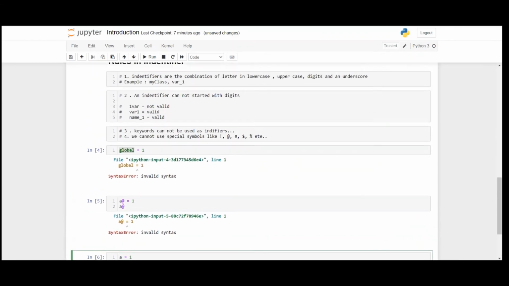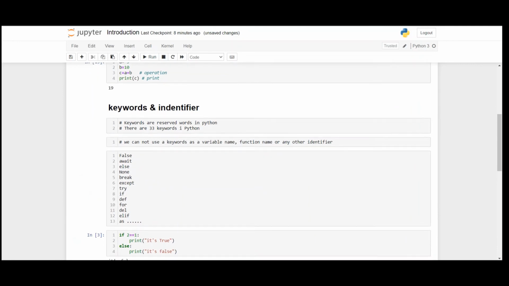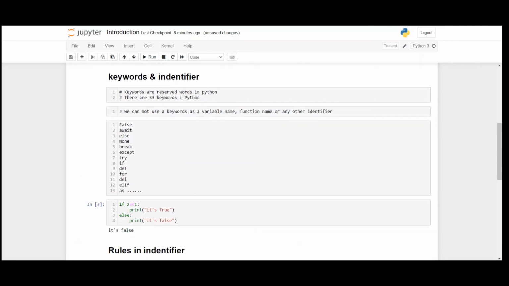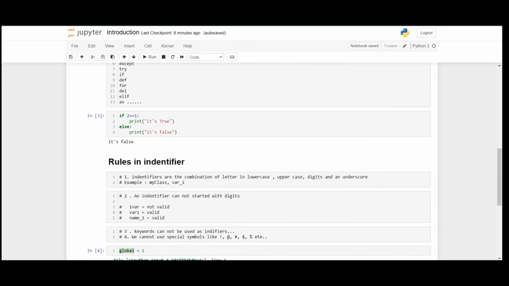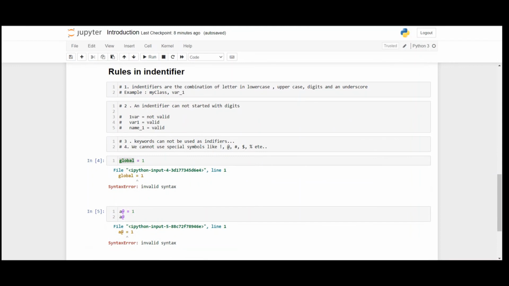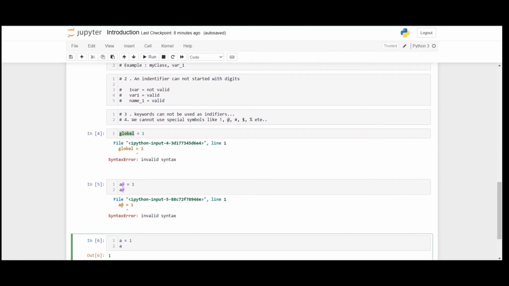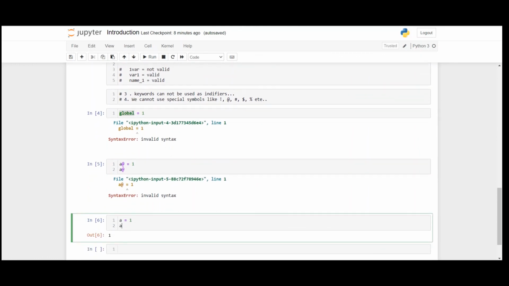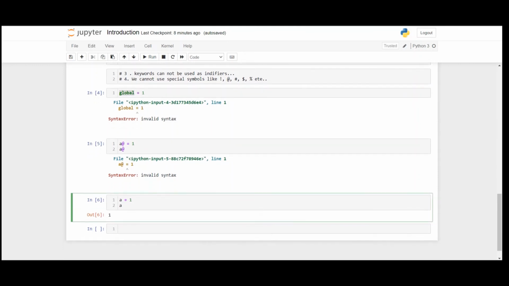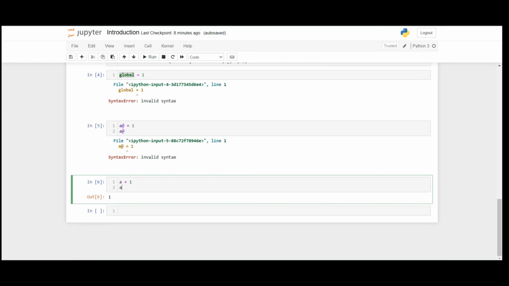So this is the full session about the keywords and the identifiers. Keywords are the reserved words in Python, there are 33 keywords in Python, and keywords are case sensitive. For identifiers, there are 5 rules: an identifier can be a combination of letters in lowercase, uppercase, digits and an underscore; it cannot start with a digit; keywords cannot be used as an identifier; we cannot use special symbols in an identifier; and an identifier can be any length.